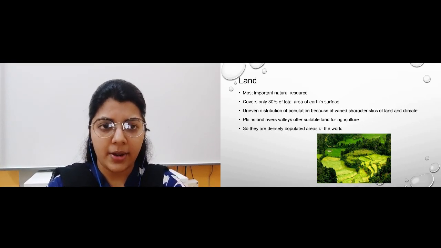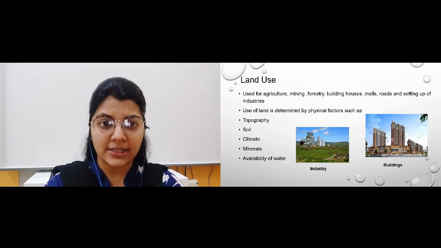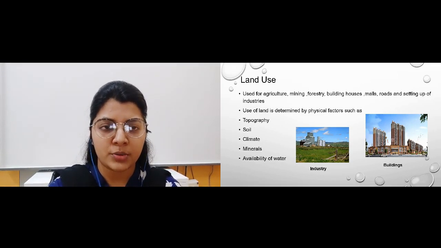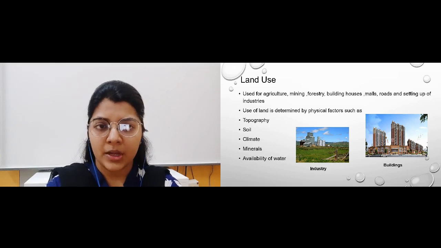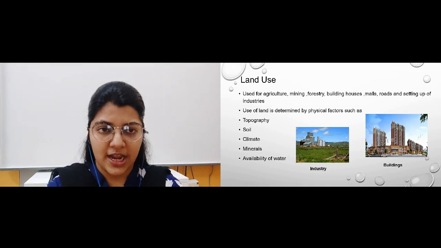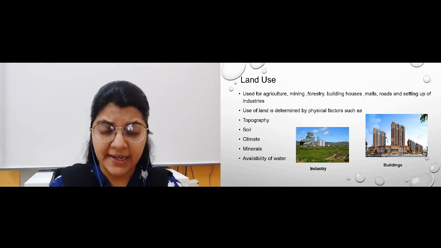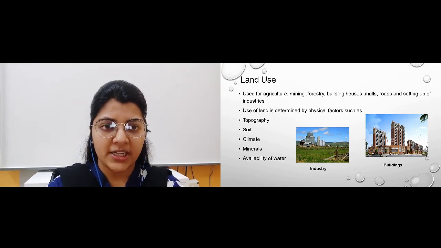Now in the second part we have land use. What do you understand by the term land use? From the word also we can clearly understand that we are talking about the use of land. Now how do we use land? We use land for different purposes. From the picture also you can see that we can use land for building roads, malls, and different tall towers, buildings and apartments. So all of it is what?